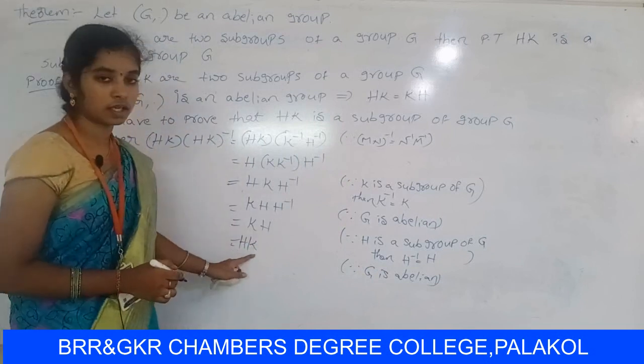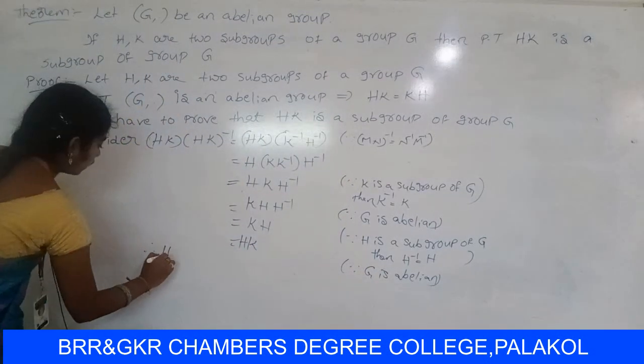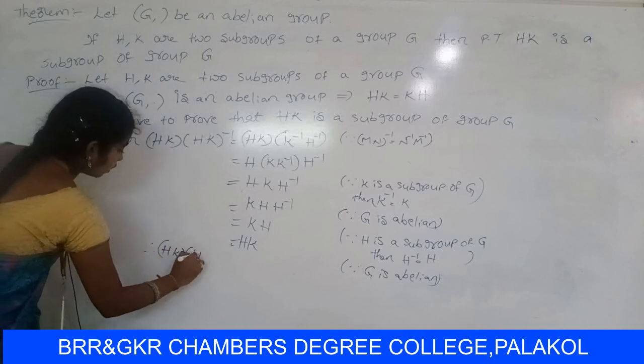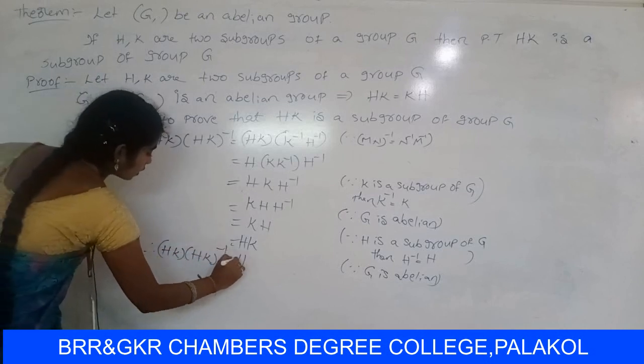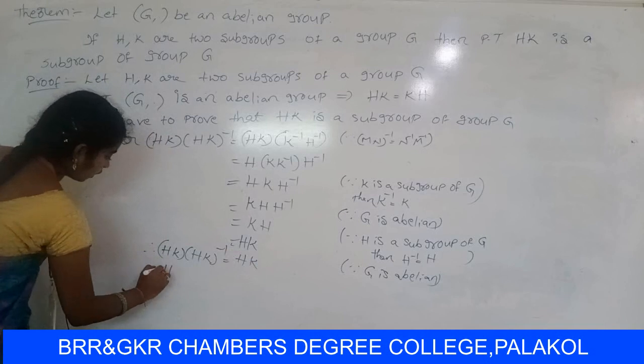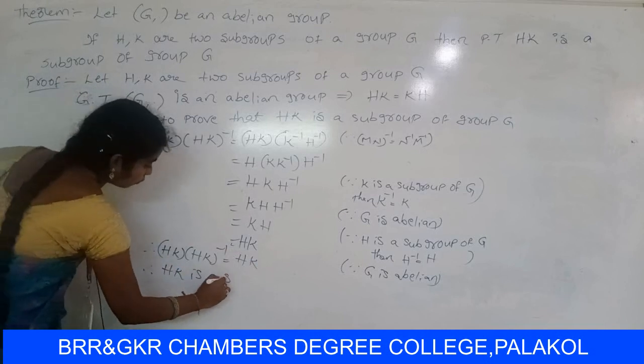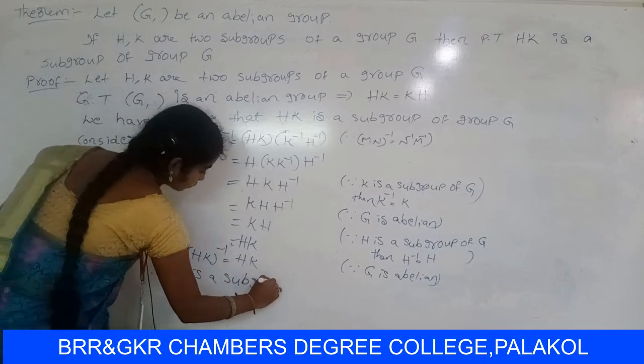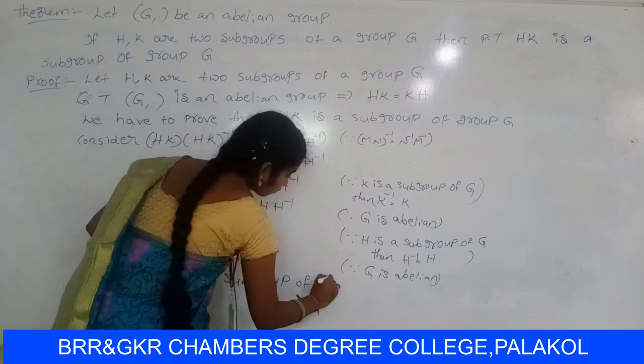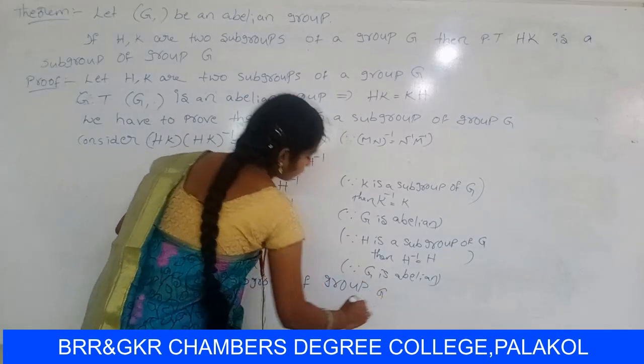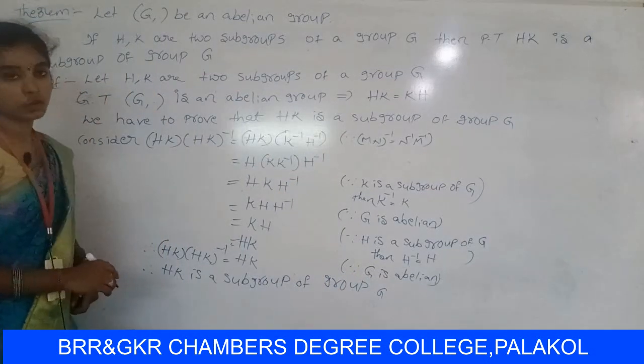So therefore HK into HK inverse equal to HK. So therefore HK is a subgroup of group Z.